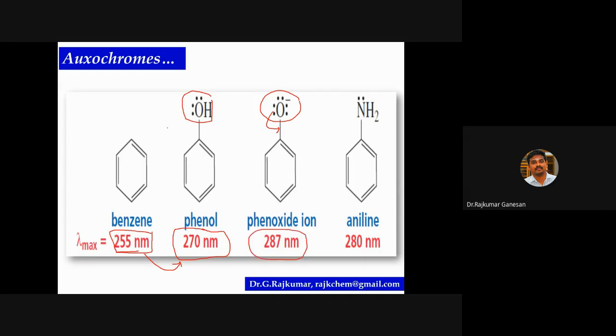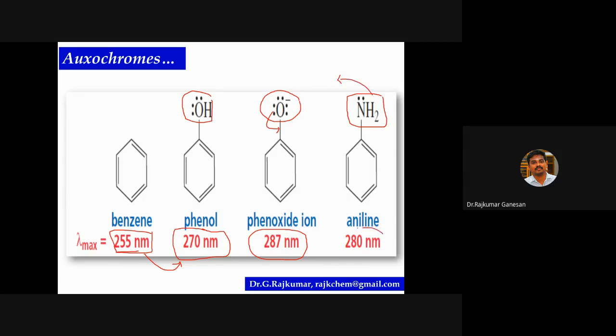And compare aniline and benzene. Aniline, NH2, is an oxochrome, because an oxochrome should possess a lone pair of electrons. You should remember: for a chromophore, an unsaturated bond should be there. For an oxochrome, a lone pair should be there. So here it is an oxochrome.